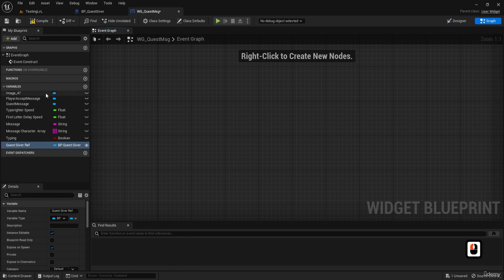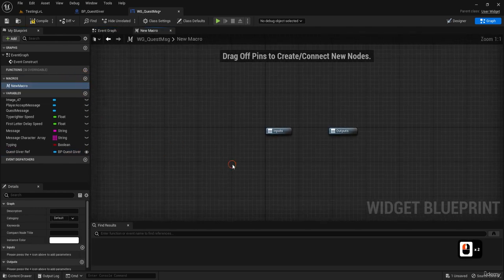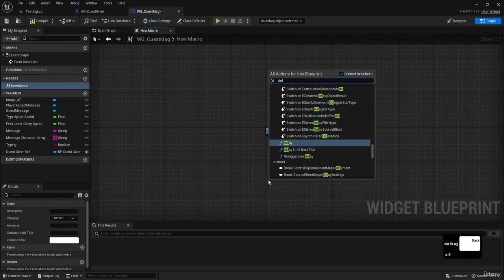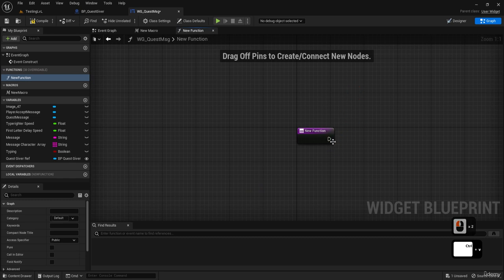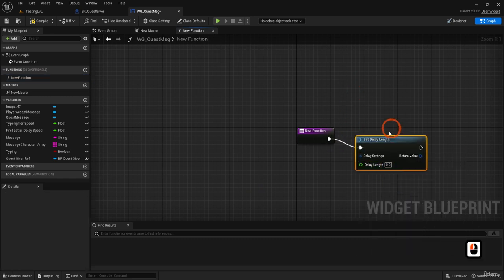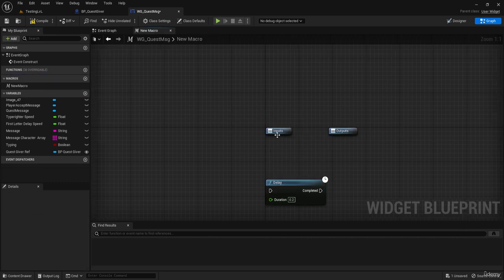Anyway, we're going to use a macro this time to create a typewriter effect, because you cannot add time-sensitive things in functions, but in macros I can add a delay. If I did it in a function, I can't. I can set delay length or other things, but inside a function there cannot be time-affected things.